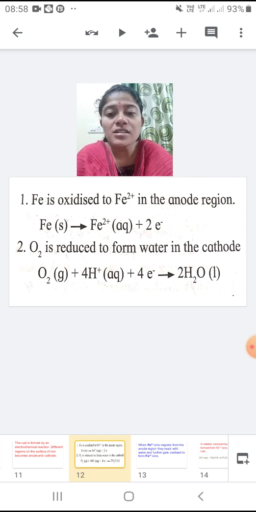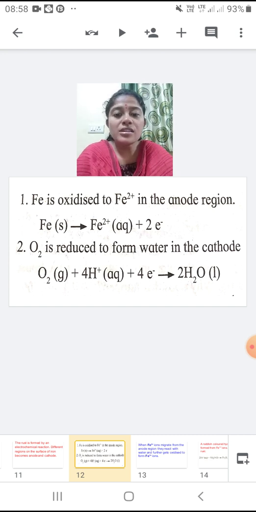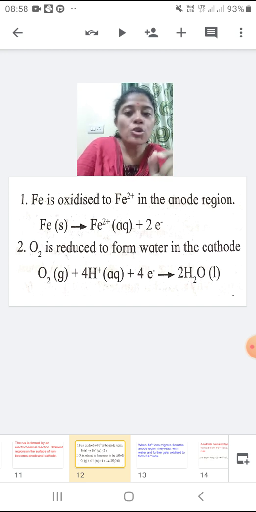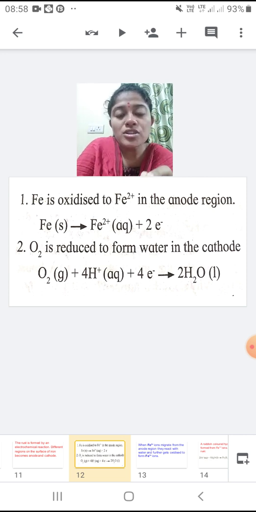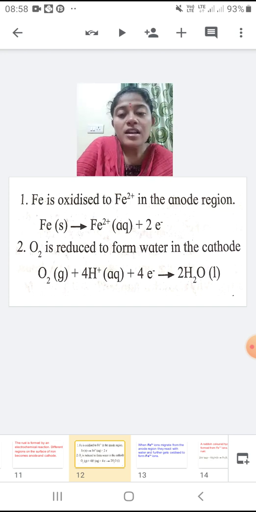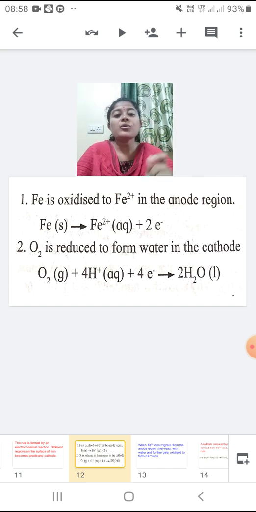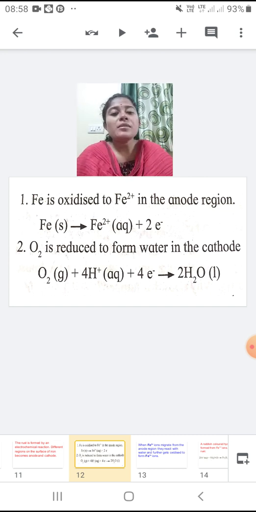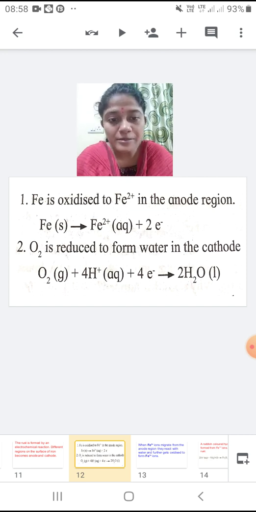So the reaction you can see downward, it is given Fe, that is solid, the iron surface is solid, that is getting oxidized. That means it is changing to Fe2+, and 2 electrons are getting released. And where is this happening? In the anode region. That means somewhere on the iron surface, one particular region becomes the anode region, and there this oxidation takes place.